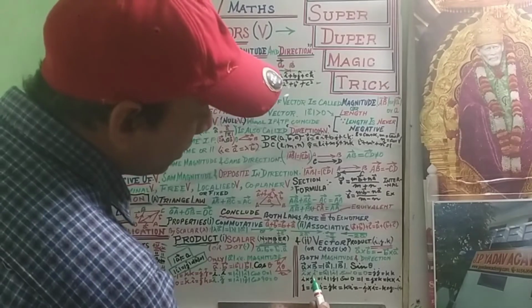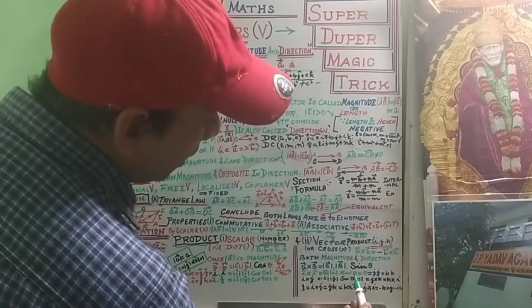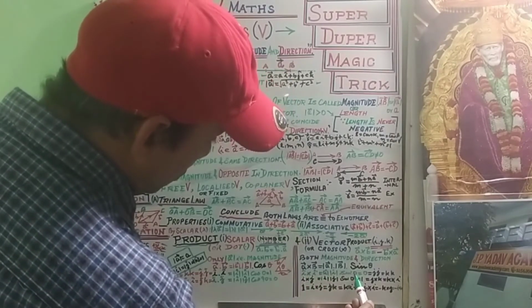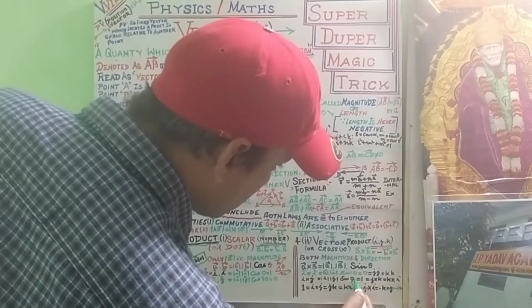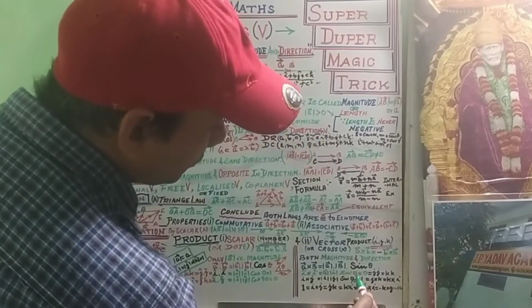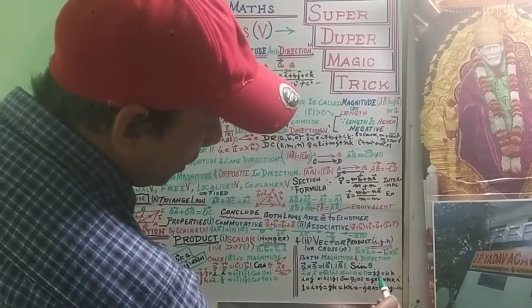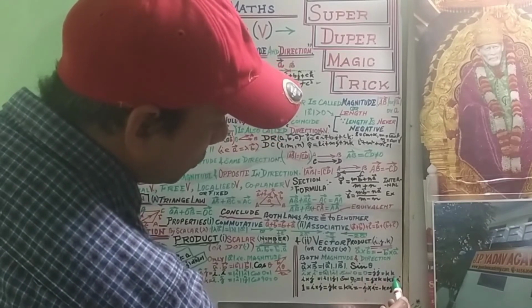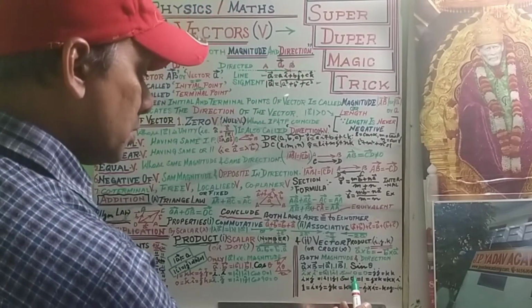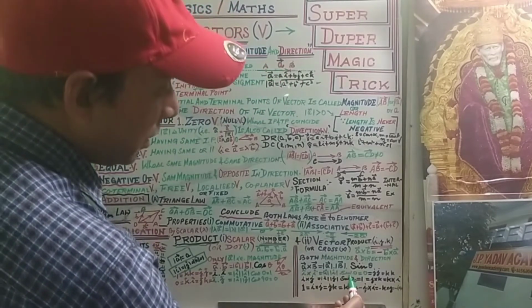But in the case of the cross product, i cross i, j cross j and k cross k equal 0, because sin 0 is equal to 0. This is the trigonometric value of sin 0.